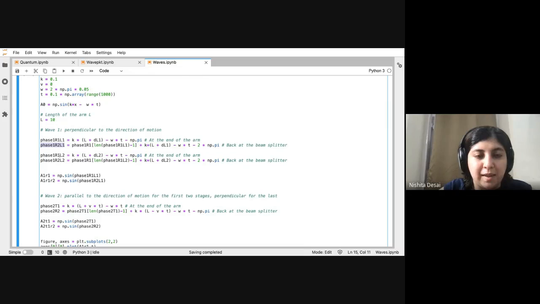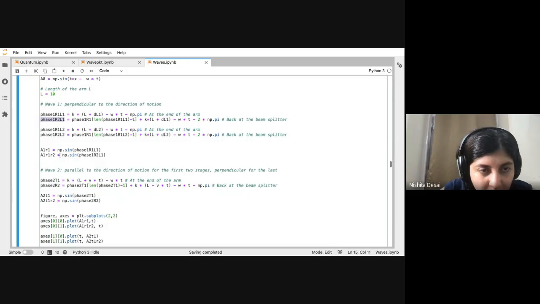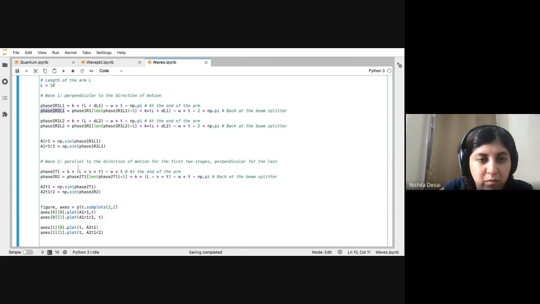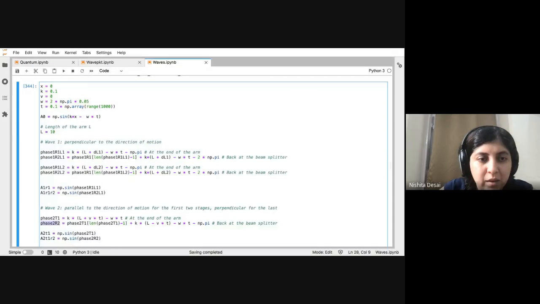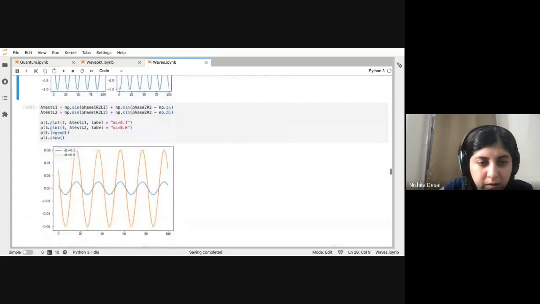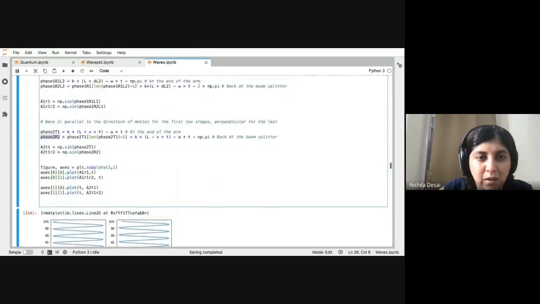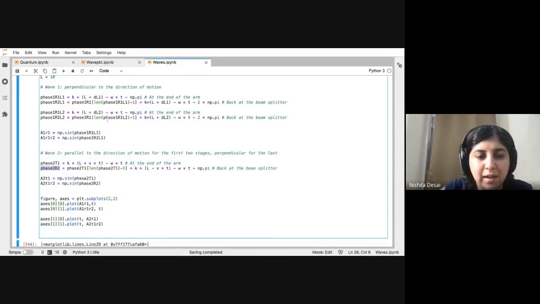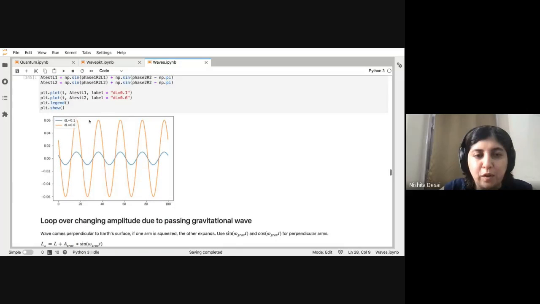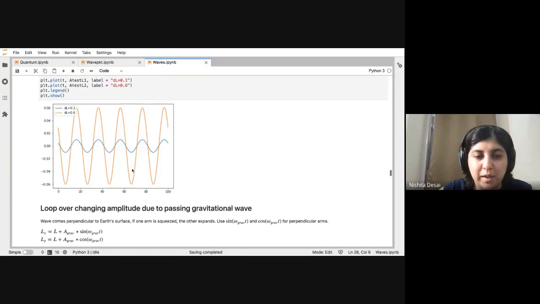Similarly for the second arm, we had first transmission and then the second reflection. You can forget the duplicate copy. Then we did these with two different lengths and compared, and first of all you get an interference pattern of different amplitude. So this was what we did yesterday.